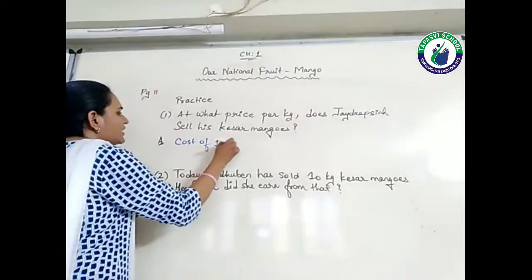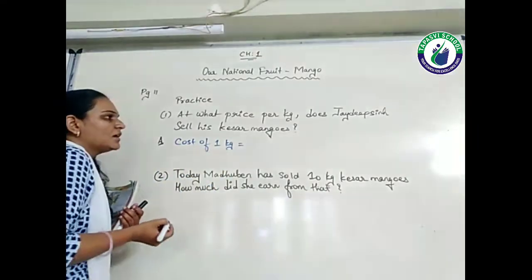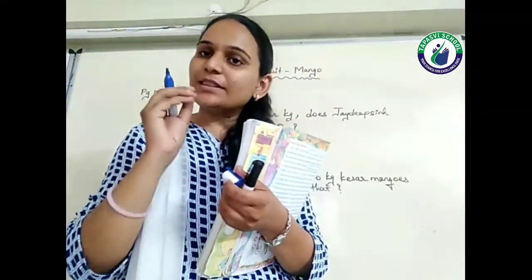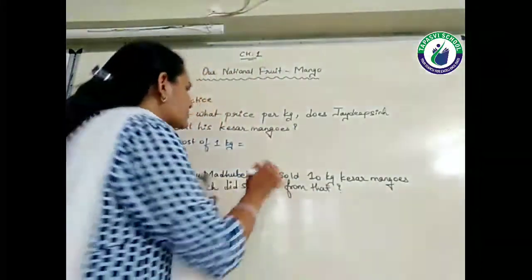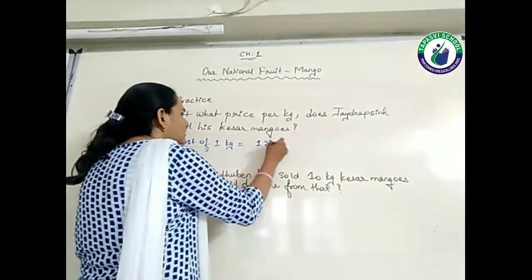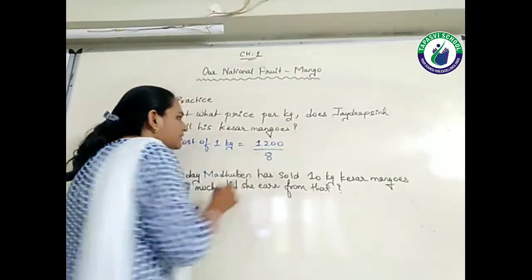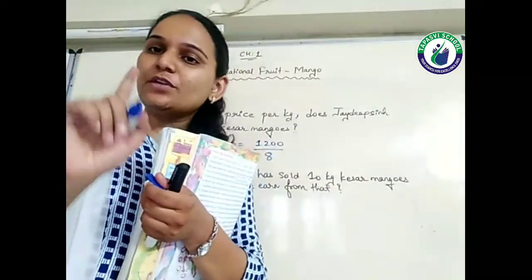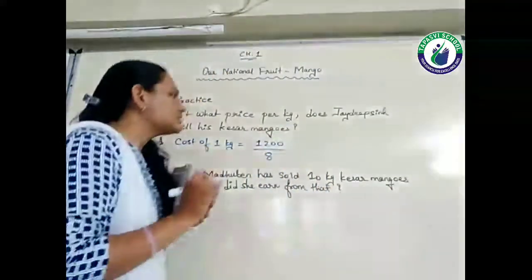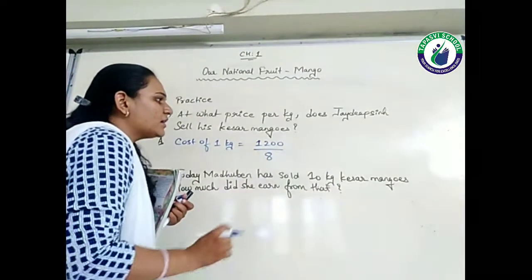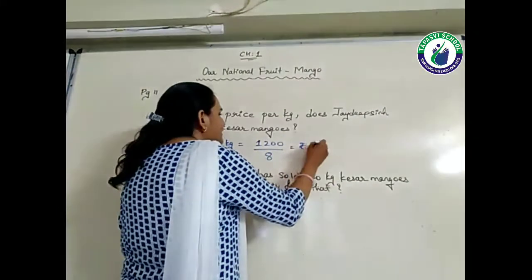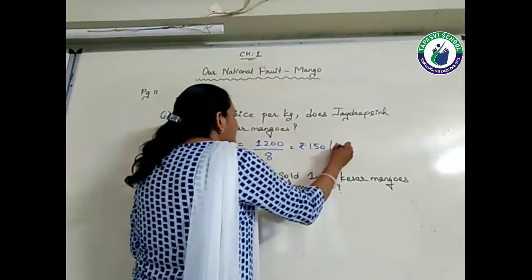The cost of 1 kg will be, okay, the price of the box is 1200, right? So 1200 divided by 8. Why is it divided by 8? Because it contains 8 kg, but we need to find the price for only 1 kg. So 1200 divided by 8. The answer will be rupees 150 per kg.